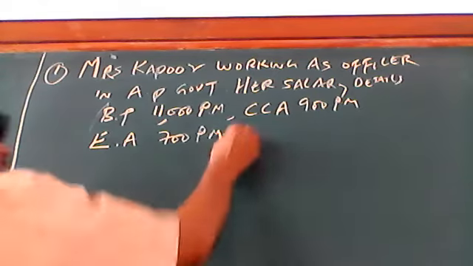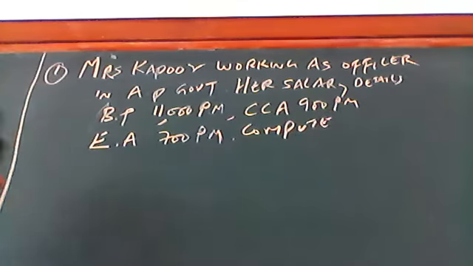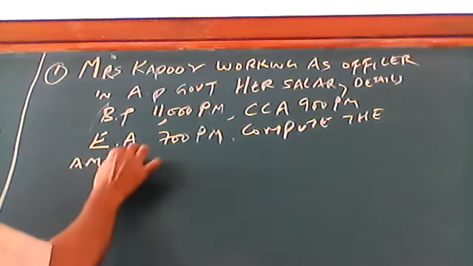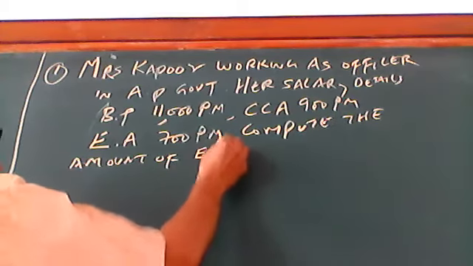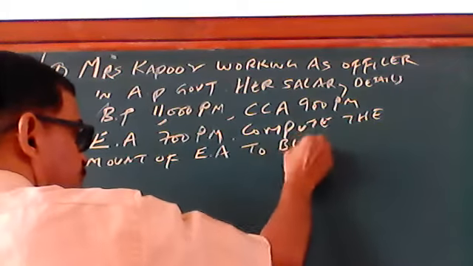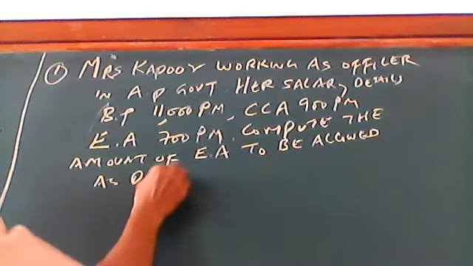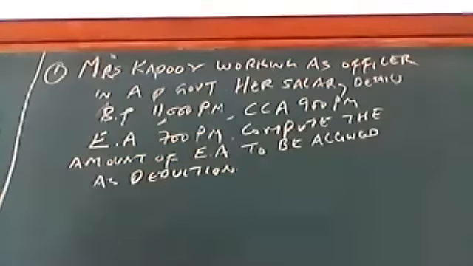Now, what is the question? The question is: compute the amount of EA, entertainment allowances, to be allowed as deduction. So what you have to do is calculate EA, entertainment allowances, to be allowed as exemption or deduction.